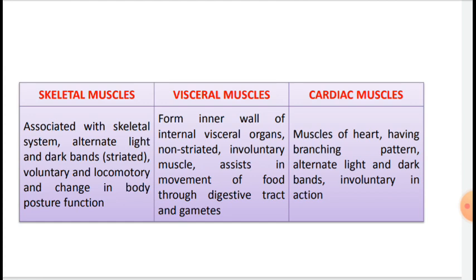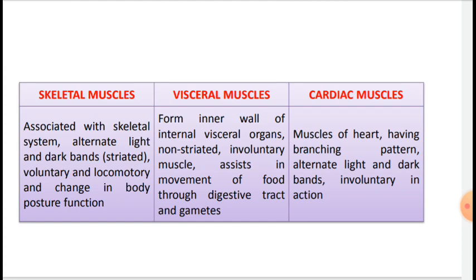Muscle is a specialized tissue of mesoderm origin. About 40 to 50% of the body weight of a human adult is made up of muscles. This point is important here. They have special properties like excitability, contractility, extensibility and elasticity. So, simply we can understand that muscle contraction and relaxation are responsible for a particular type of movement.